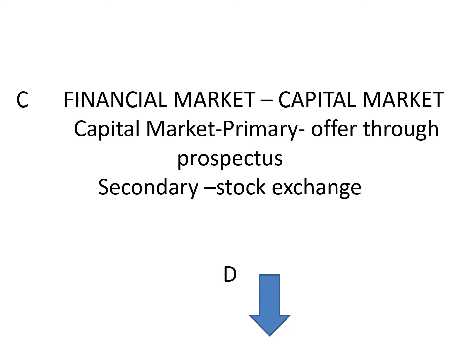The C part, financial market. In that financial market also capital market. In capital market also you can go through primary offer through prospectus or secondary stock exchange. This will be all the more clear when we will be taking next chapter.